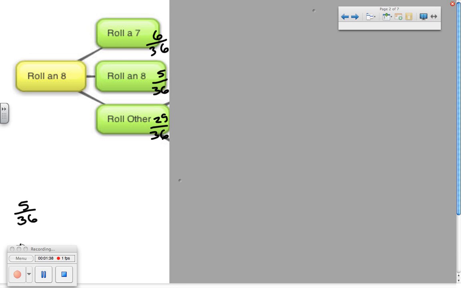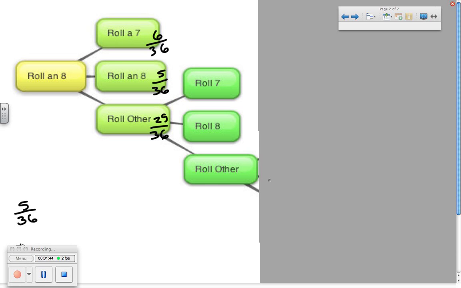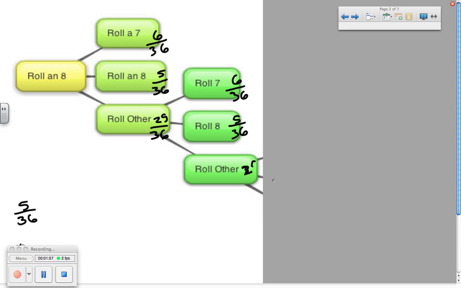What could also happen is that you roll again. And if you roll again, then there are 3 more things that could happen because the rules don't change. If you roll a 7, you lose, and that probability is still 6 over 36. If you roll an 8, you win, and that probability is 5 over 36. Or you can roll something other than that, and that probability is 25 over 36.